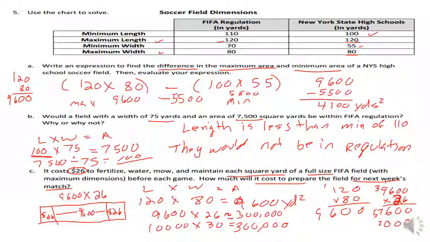Carry our 1. 2 times 9 is 18, and 1 is 19. Adding them up, 14. So according to this, it will cost $249,600, and our estimate was 300,000, so that is a reasonable estimate.